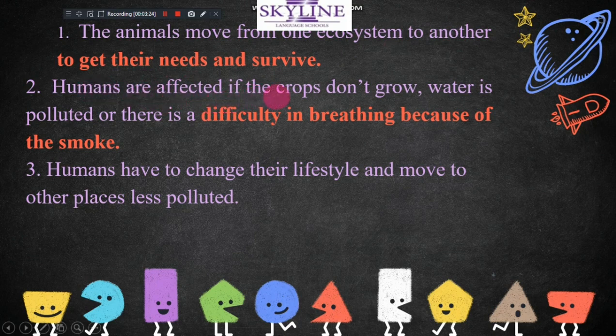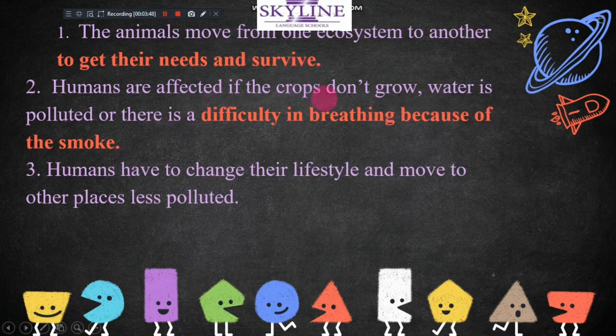Humans are affected if the crops don't grow. If there is soil pollution or air pollution, the crops cannot grow. With polluted water, the crops cannot grow.